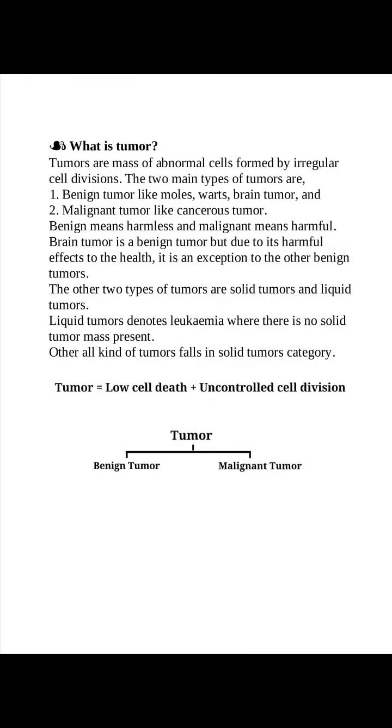What is a tumor? Tumors are masses of abnormal cells formed by irregular cell divisions. The two main types of tumors are: 1. Benign tumors, like moles, warts, brain tumor, and 2. Malignant tumors, like cancerous tumors. Benign means harmless, and malignant means harmful. Brain tumor is a benign tumor, but due to its harmful effects on health, it is an exception to the other benign tumors. The other two types of tumors are solid tumors and liquid tumors. Liquid tumors denote leukemia, where there is no solid tumor mass present. All other kinds of tumors fall in the solid tumors category.